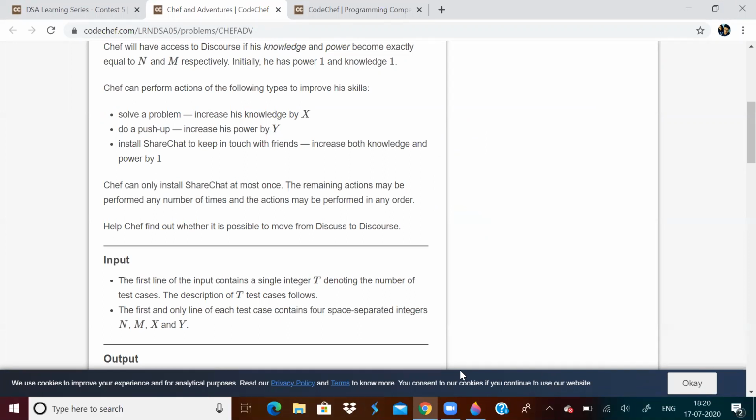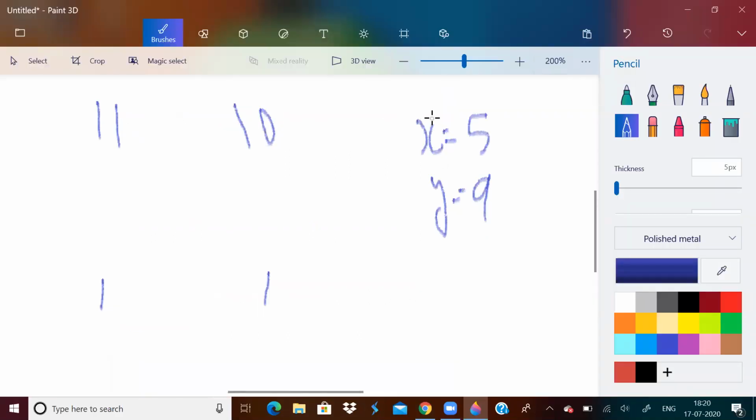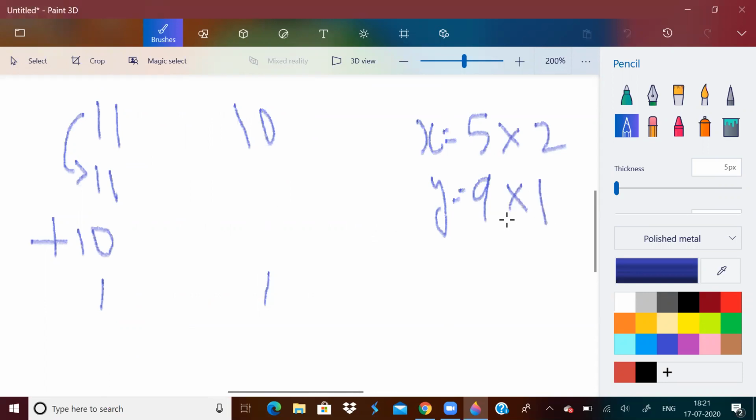Here X is 5 and Y is 9. If I use X 2 times, I add 10, which makes 1 plus 10, which is 11. So it matches. What about power? If I use power once, that means add Y, 1 plus 9, 10. Yes, both of them match. So what did we understand from this?